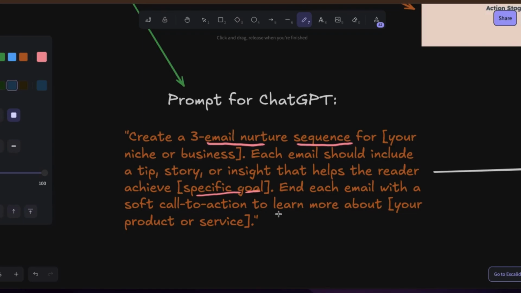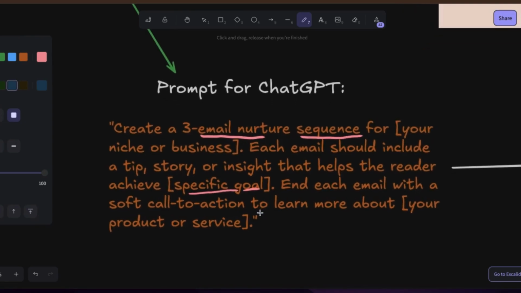End each email with a soft call to action to learn more about the product or services. I'm not telling them to buy. I just give them a lot of education about skincare routines, this and that, to help you do this and do that. You want to learn more about it, click here. When they click that, they can go and see where I ask them to buy on my own website or whatever resources I'm providing.